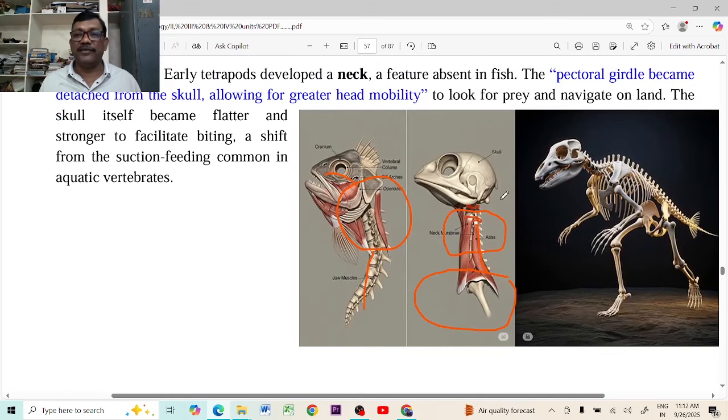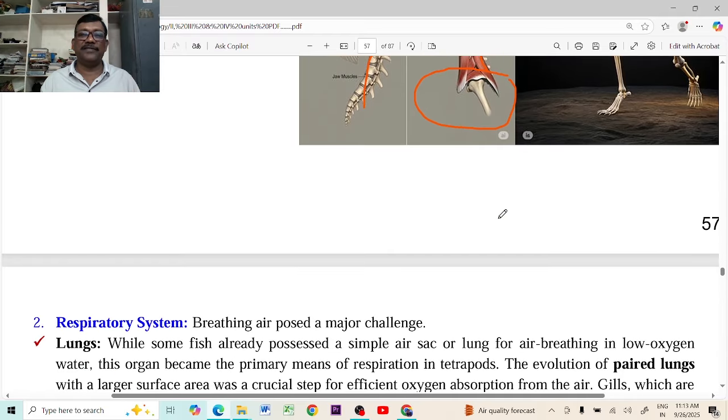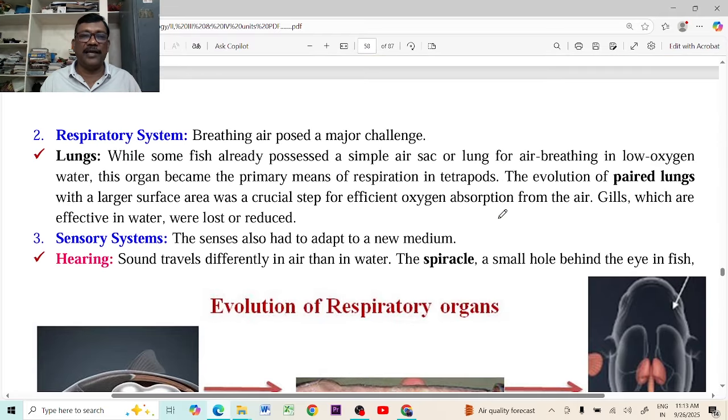And the skull became, here this is a dicondylic skull. With the help of this dicondylic skull, they can extend their region, they can move their head region very flexibly, they can catch the prey very easily due to the presence of this dicondylic skull. Those are the changes that took place in the bones.